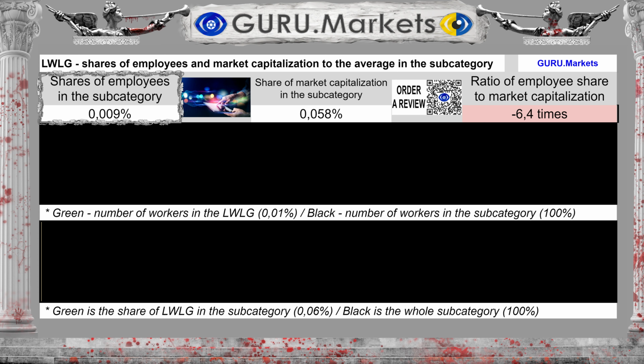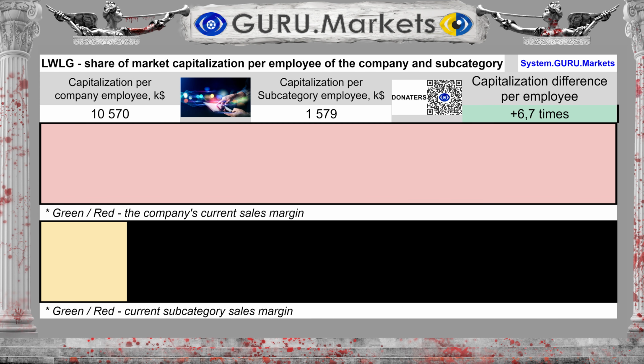0.009%. This is 544% less than the share of market capitalization. And this fact reflects the imbalance in the company's market value Lightwave Logic Inc. rather towards revaluation. The amount of capital per employee of the organization is $10,570,000, whereas in the subcategory $1,579,000. The difference between the subcategory average and the company's performance is 569.4%.